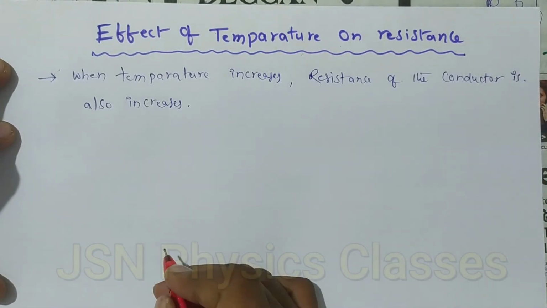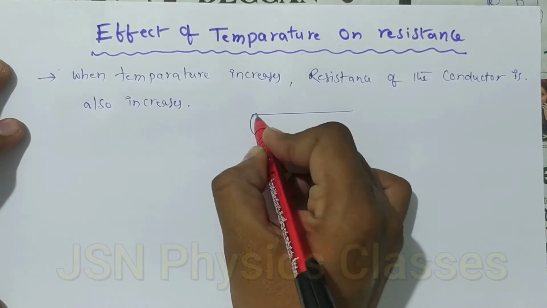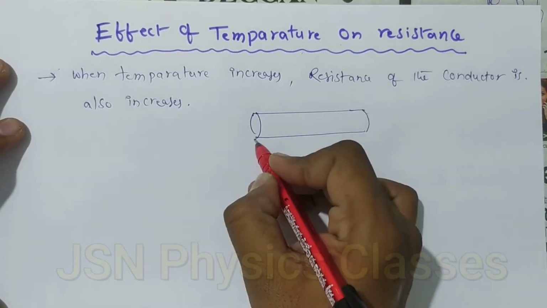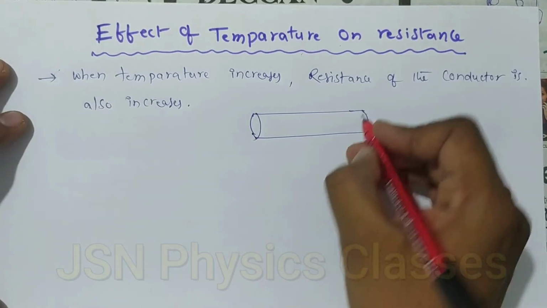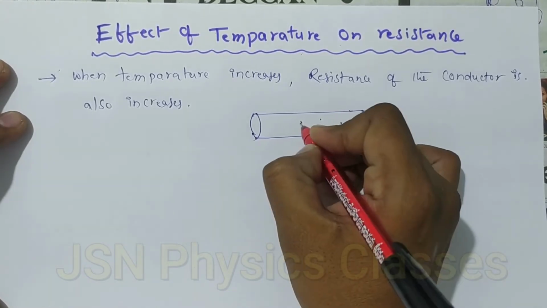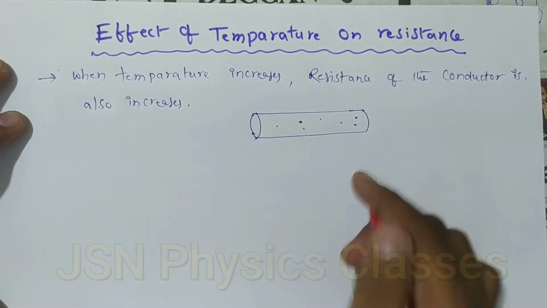So why? Generally if you take a metal, that is a conductor, so I am taking a conductor. In this conductor, so many free electrons are available. These free electrons are moving randomly.